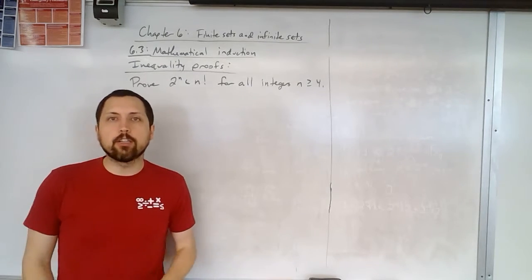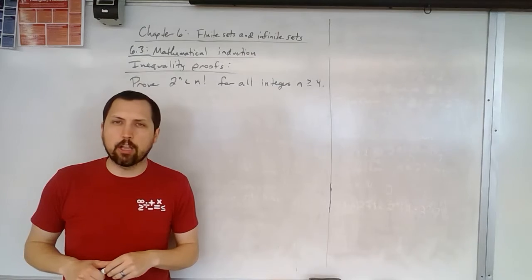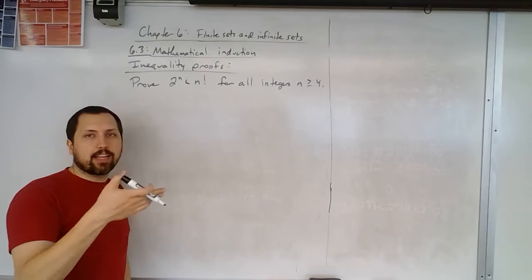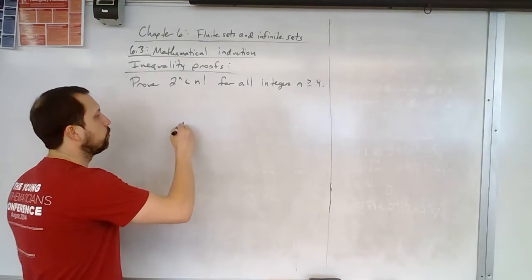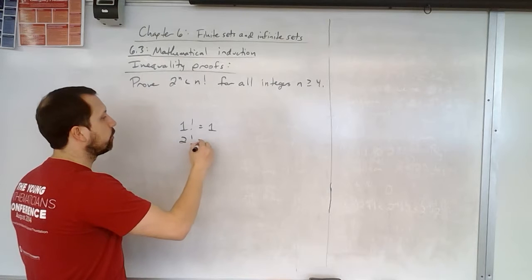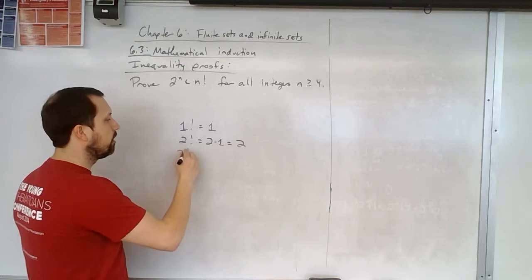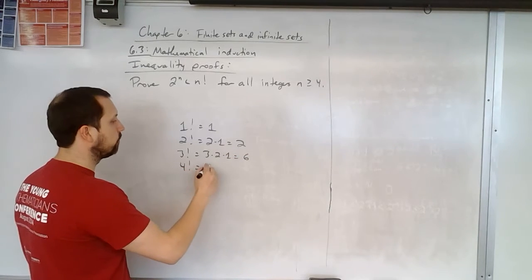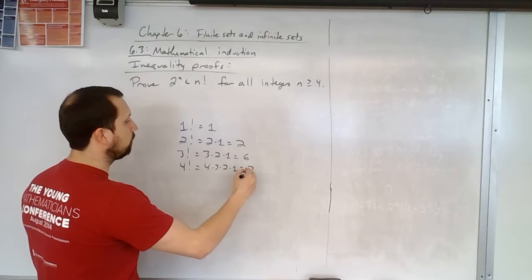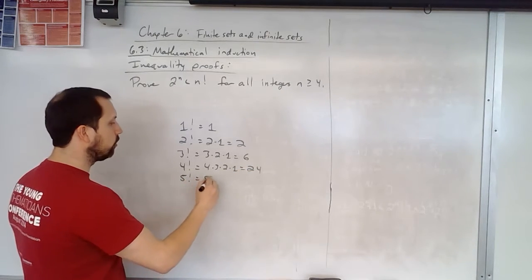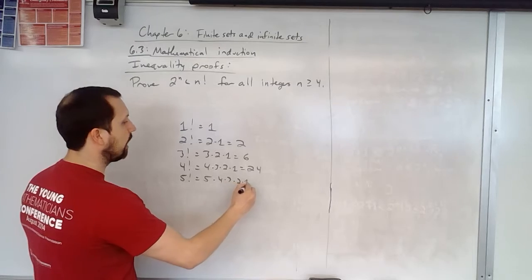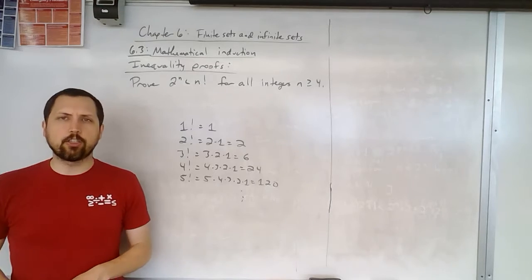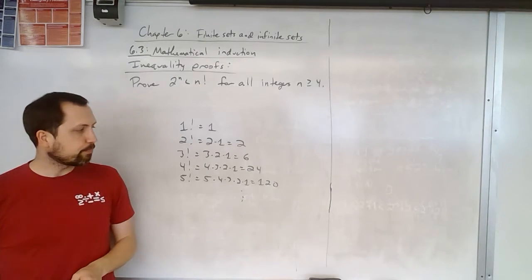For factorial, maybe some of you haven't seen a factorial in a really long time, maybe ever. When we're thinking about a factorial, we multiply numbers that are less than or equal to it. For instance, 1 factorial is equal to 1, 2 factorial is equal to 2 times 1, which is 2. 3 factorial is 3 times 2 times 1, which is 6. We have 4 factorial, which is 4 times 3 times 2 times 1, which is equal to 24. 5 factorial, as you would expect, is 5 times 4 times 3 times 2 times 1, which is 120, and so on and so forth. So this is what the factorial function does: it multiplies a whole bunch of numbers.